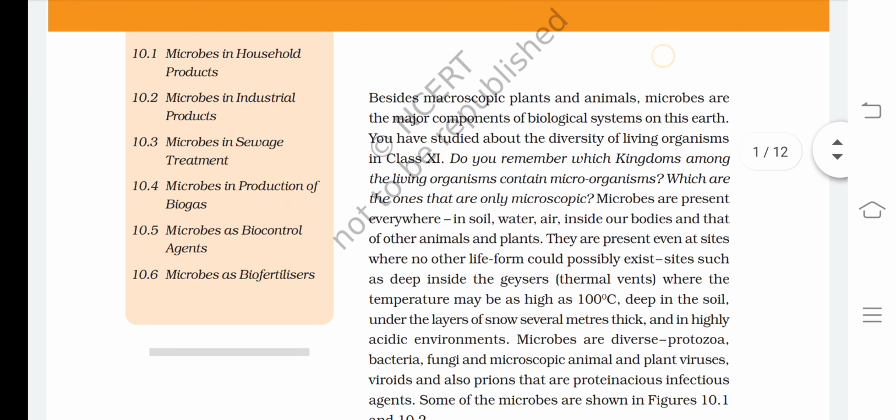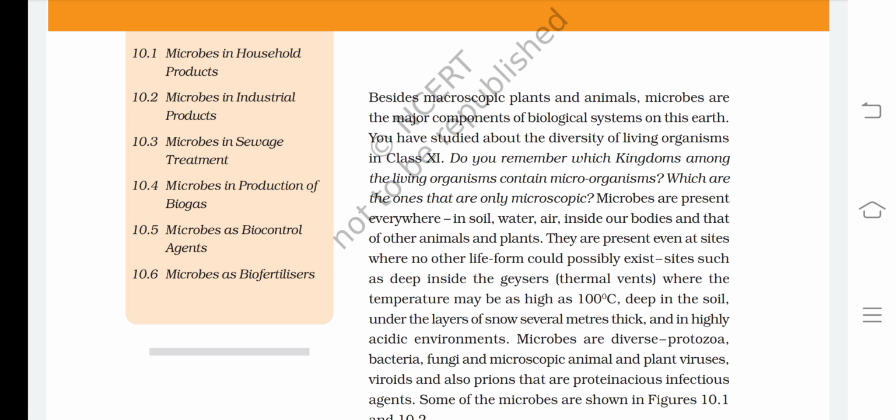Besides microscopic plants and animals, microbes are the major components of biological systems on this earth. You have studied about the diversity of living organisms in class 11th. Do you remember which kingdoms among the living organisms contain microorganisms? Which are the ones that are only microscopic?